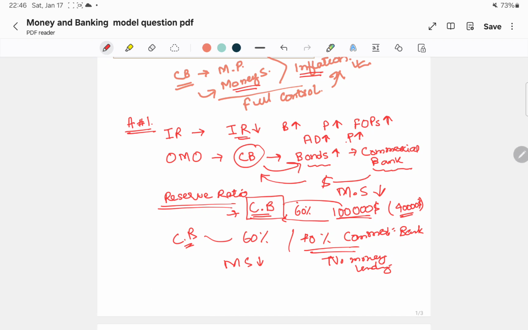Remember the Fisher equation, the quantity theory of money: MV = PY. M is the money supply, V is the velocity, P is the price level, and Y is the output. This equation says that if velocity and output remain the same and the money supply increases, it will increase inflation. That's why the central bank controls the money supply and influences inflation. This is the end of the first argument.